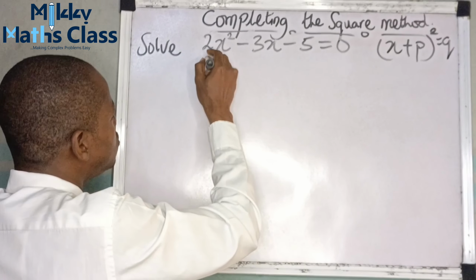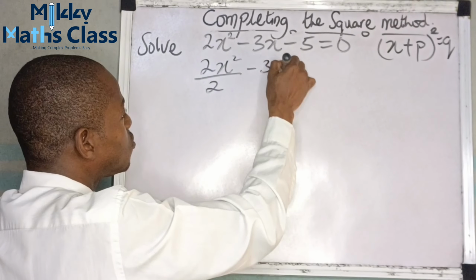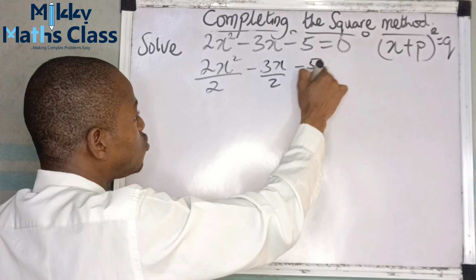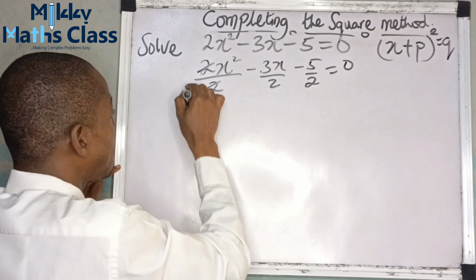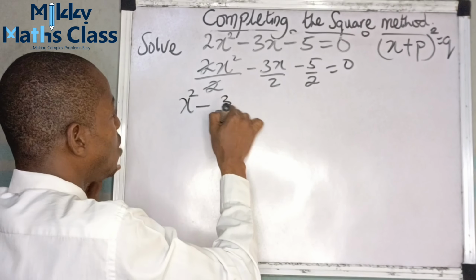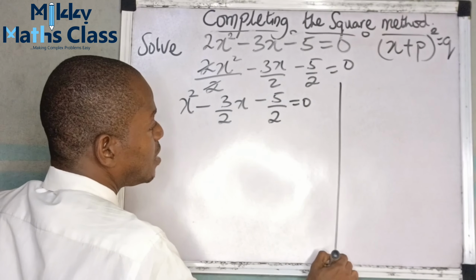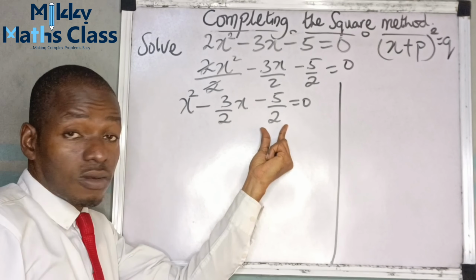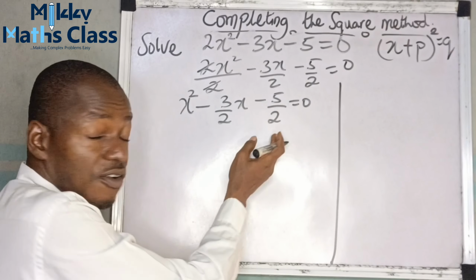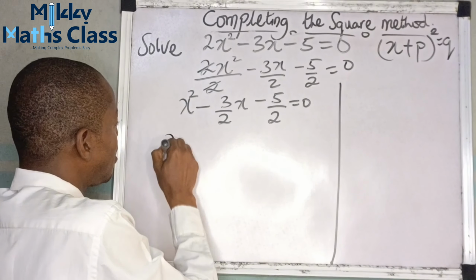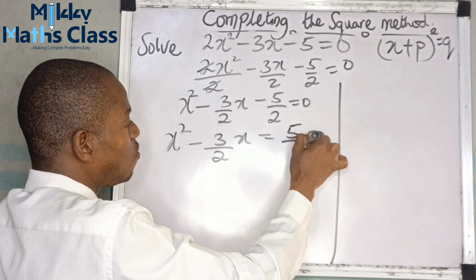So from there, this is 2x squared over 2 minus 3x over 2 minus 5 over 2 equals 0. This and this will go off. So it becomes x squared minus 3 over 2x minus 5 over 2 equals 0. Now the next thing to do, take away this constant here, negative 5 over 2, bring it to the right hand side by adding 5 over 2 to both sides of the equation. So this becomes x squared minus 3 over 2x equals to 5 over 2.